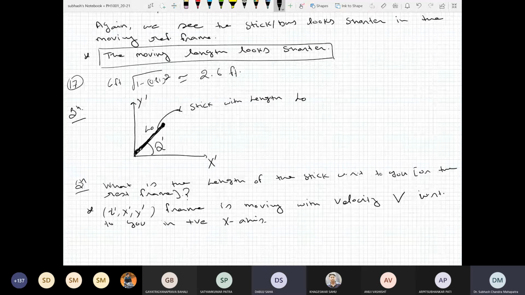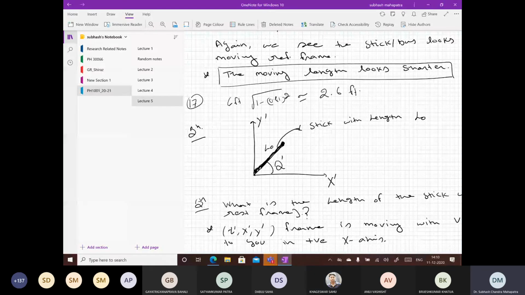Yes, sir. It is L naught cos theta dash into the square root of 1 minus V square upon C square. You do it. You can send me your answer. You can write it down in MS Teams and then we'll see. Okay. So yeah, I think you are right. You have guessed it. But yeah, let's see. If you have a question, ask. Otherwise, we can stop this class.